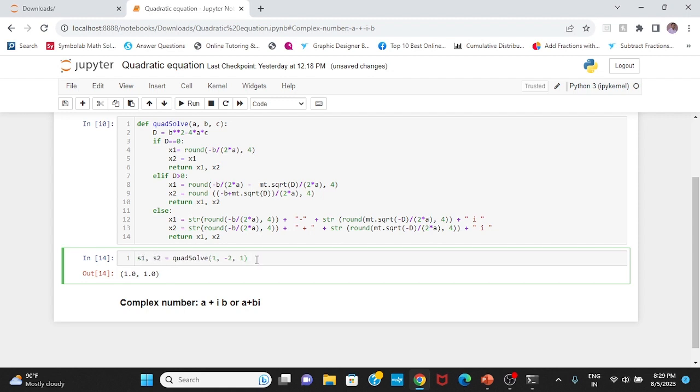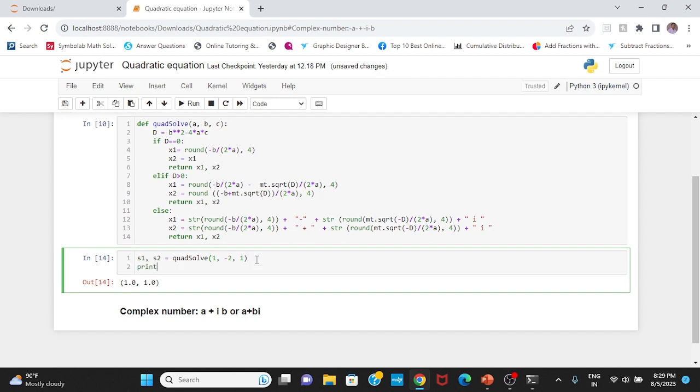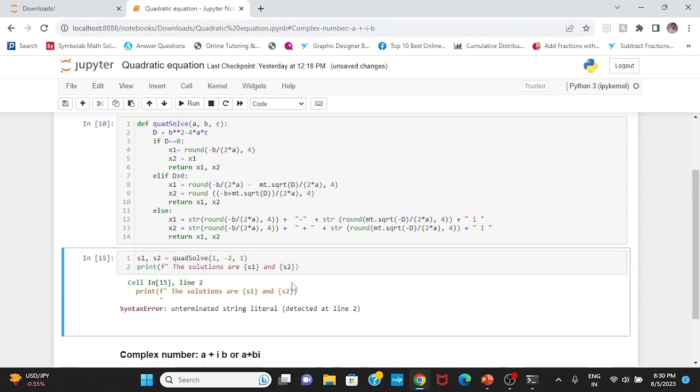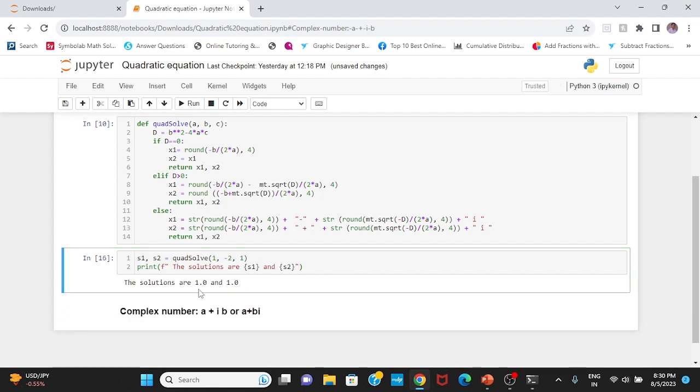So I have this here, and then I can print the solution here, print, and I will use the formatted print strings here: the solutions are s1 and s2. These are the 2 solutions. If I do it, so I have to use this to make it perfect. Now the solutions are 1 and 1.